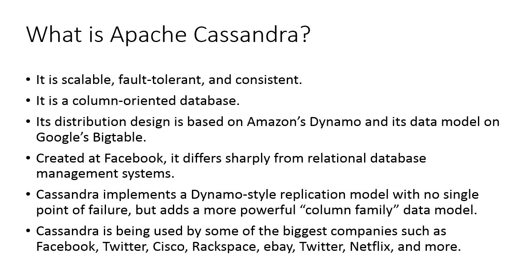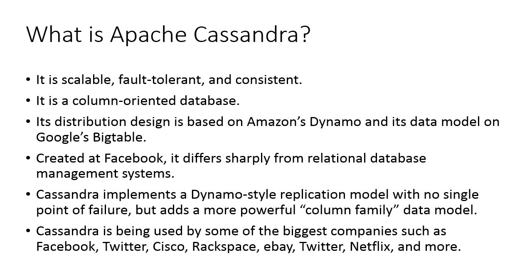As I told you earlier, Apache Cassandra is used for managing big data, or a large volume of data, structured or semi-structured, spread out across the world. It provides highly available services with no single point of failure. These are the features, or we can say the notable points. First, it is scalable, fault tolerant and consistent. It is a column oriented database. This is very important: it belongs to the column family of the NoSQL databases.